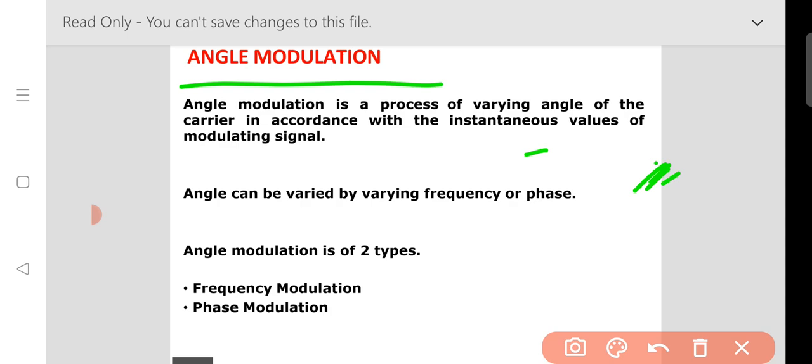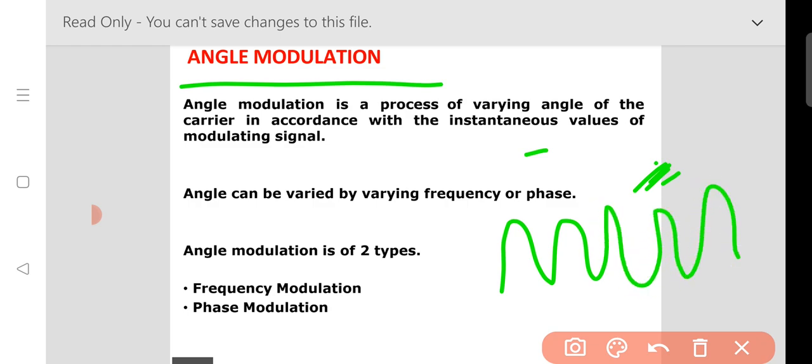It means the carrier, here our carrier is like that. In this technique the amplitude is still constant, there is no change in amplitude. Here the change is in frequency or in phase, that is angle modulation.